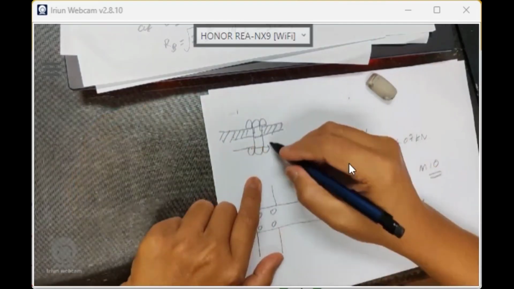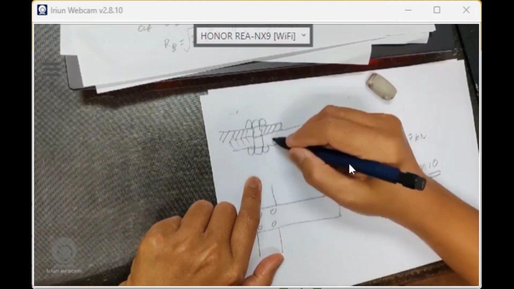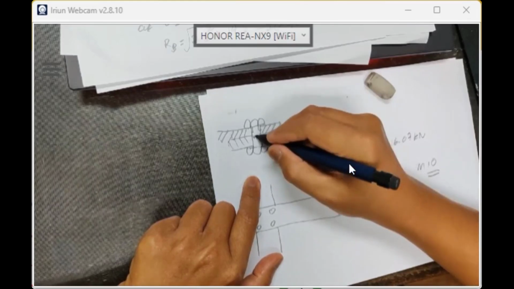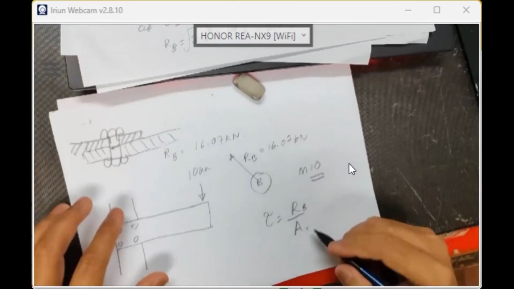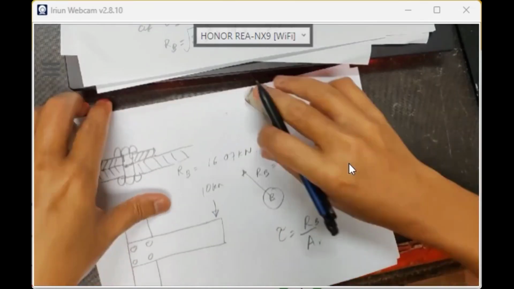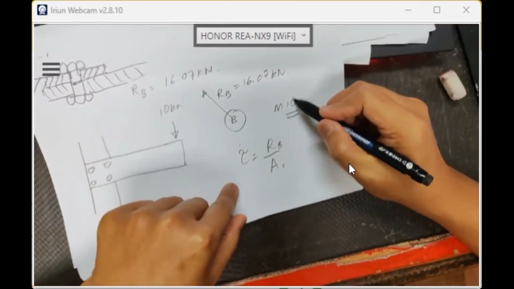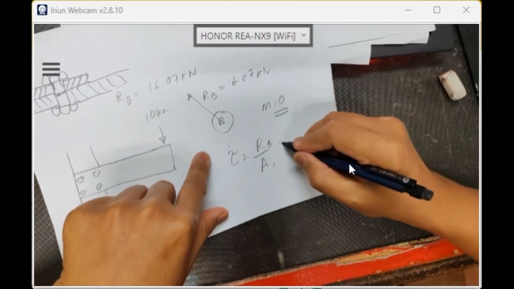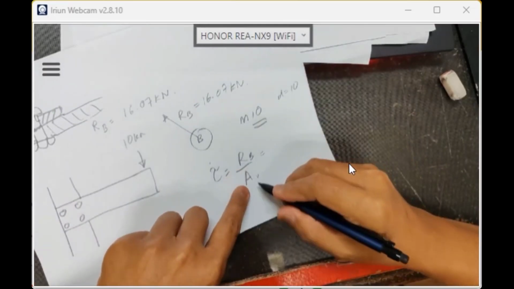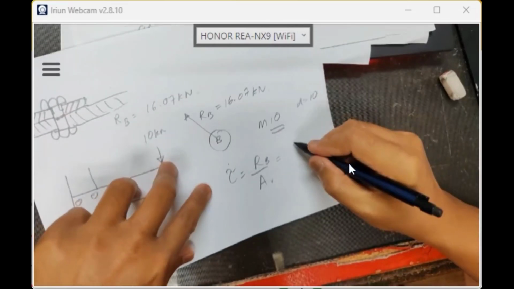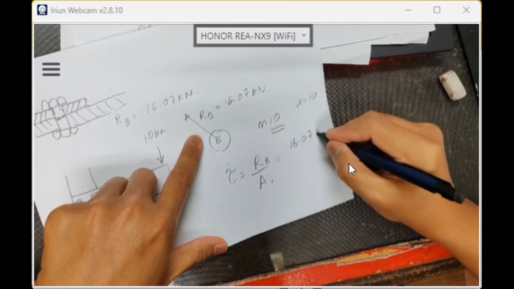So this is the cantilever beam now. The shearing is not on the threaded part, it is on the shank, so even on the major diameter. So I just take the RB. I take the diameter of the shank as the major diameter, 10. So the diameter is 10. So RB over the area of your bolt shank. So RB is 16.07 kilonewton.